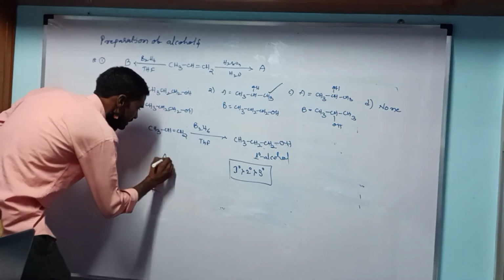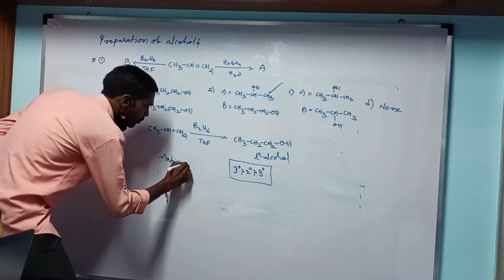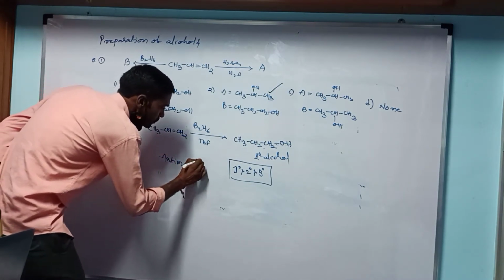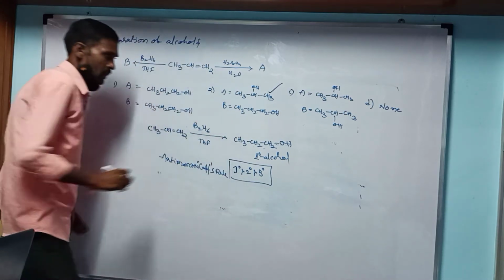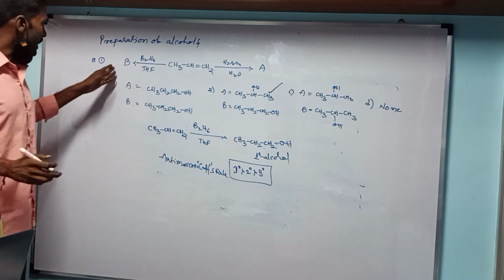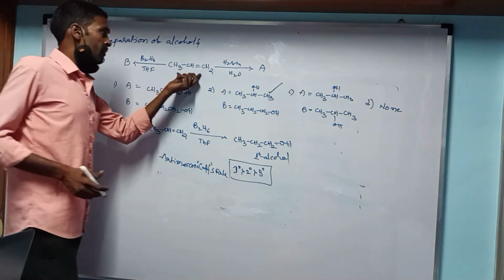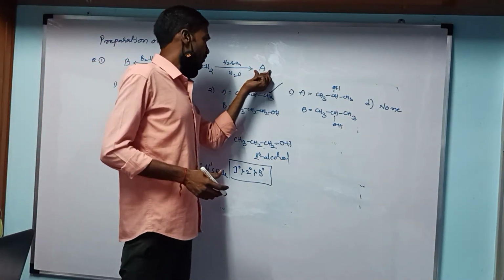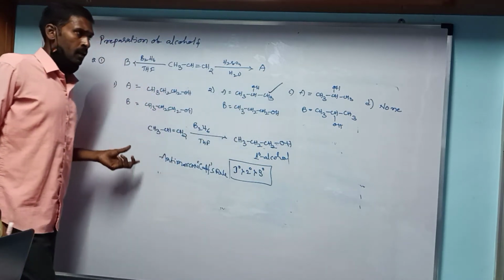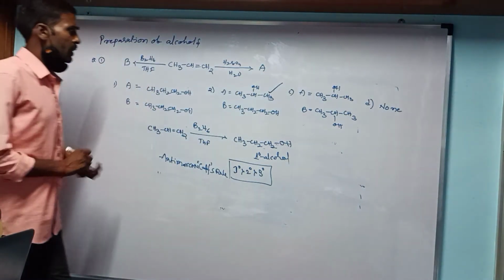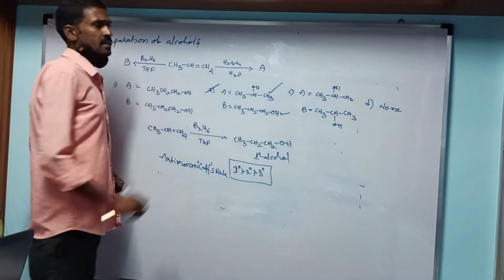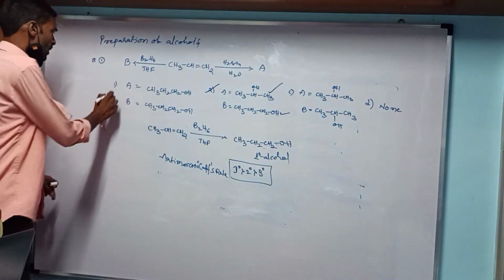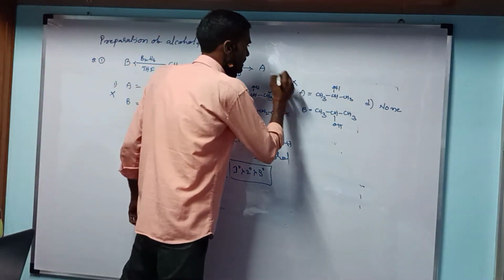So here in the above reactions, A forms the secondary alcohol and B forms only the primary alcohol. So option 2 is the right answer, option 1 is wrong, and option 3 is also wrong.